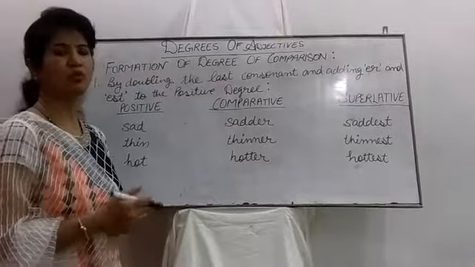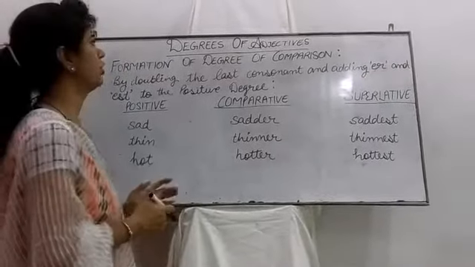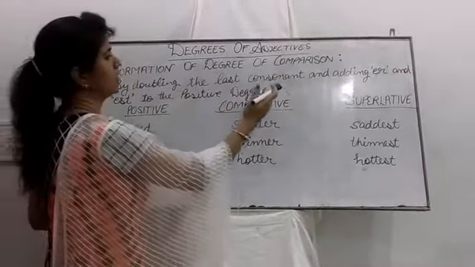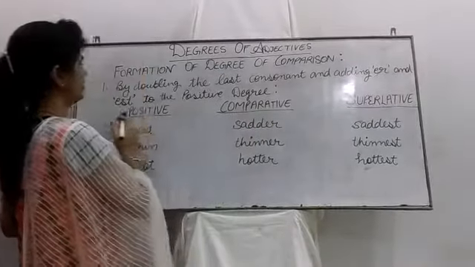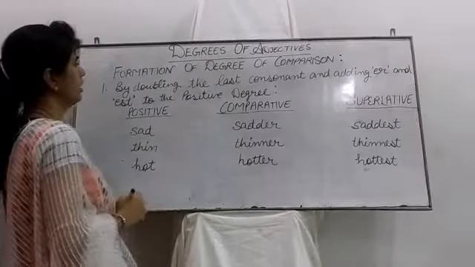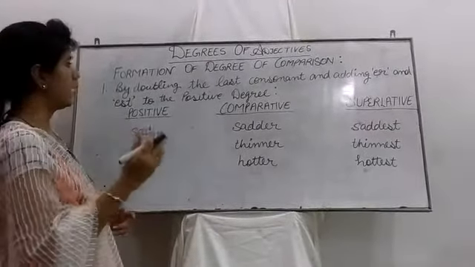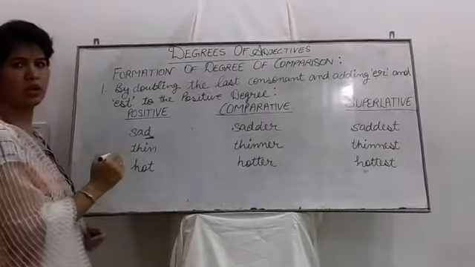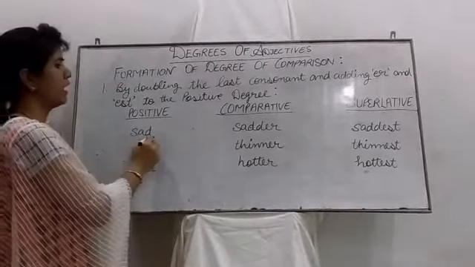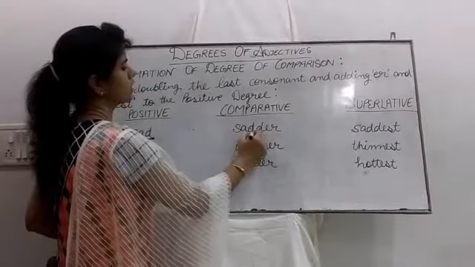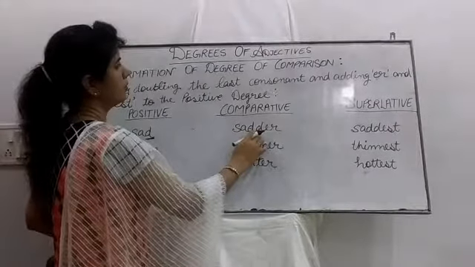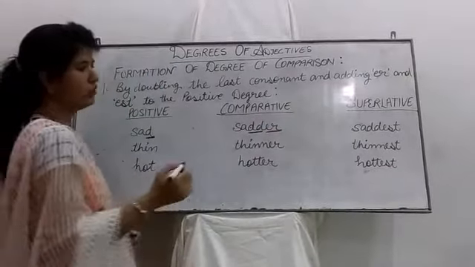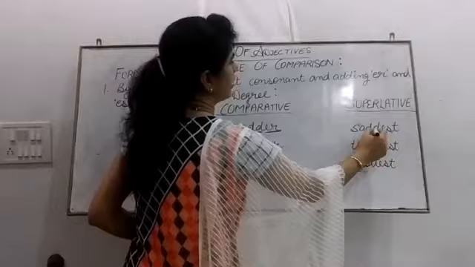So let's move to the next method of formation of degrees. The next way is by doubling the last consonant and adding ER and EST to the positive degree. What it's saying is that by doubling the last consonant, here you can see that D is the last consonant, and in the comparative degree the last consonant is doubled here, and ER is added. In the superlative, the consonant is doubled the same way and EST